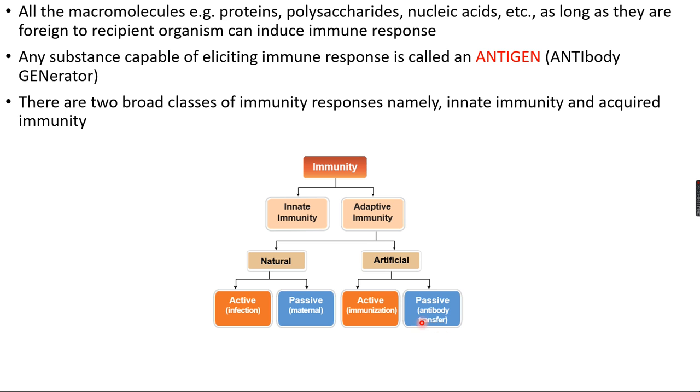Passive artificial adaptive immunity means here antibody is not produced in our body itself. Antibody produced from other persons is transferred to a particular needed person. For example, nowadays for COVID treatment, they are using plasma therapy. The plasma from the infected person, after they are cured and recovered, their blood after 2 weeks or 3 weeks contains antibodies.